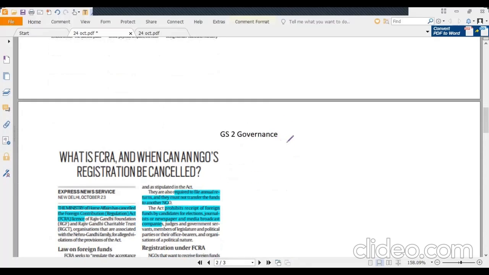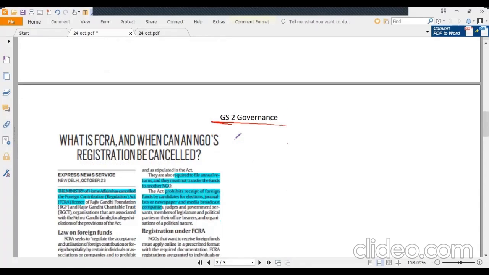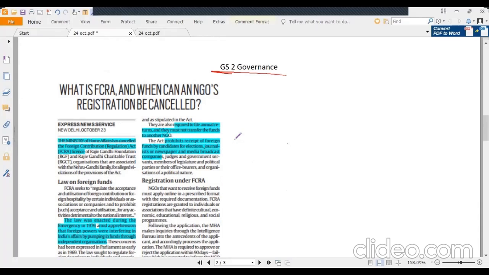The next topic is related to governance, related to FCRA, that is the Foreign Contribution Regulation Act. What is FCRA? When can an NGO's registration be cancelled? FCRA is governed by the Home Ministry.